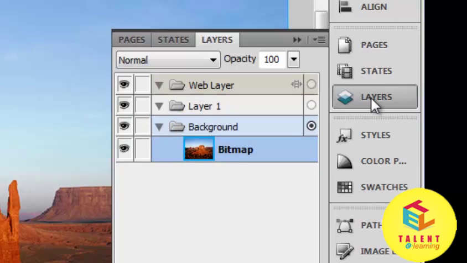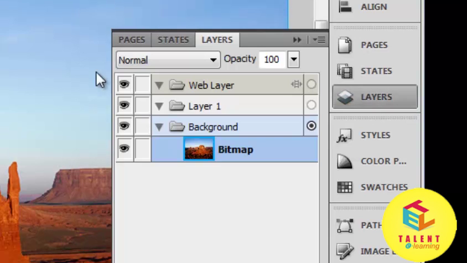A layer in Fireworks is like a container holding as many objects as you want to put in it. This allows you to move objects from one layer to another, or edit and delete objects without affecting other objects on the same layer. You can see that when we import an image in Fireworks, it by default creates a layer for that particular image.